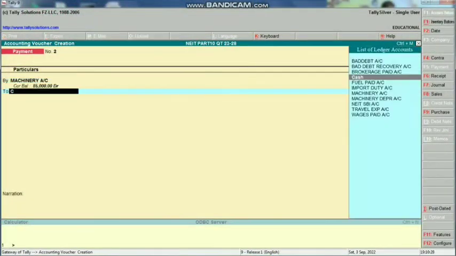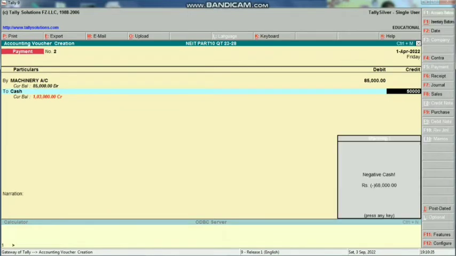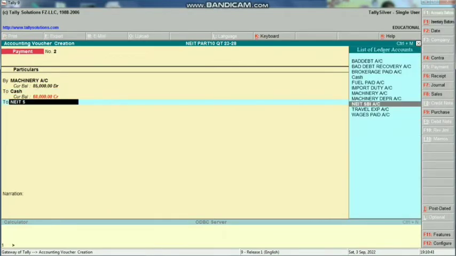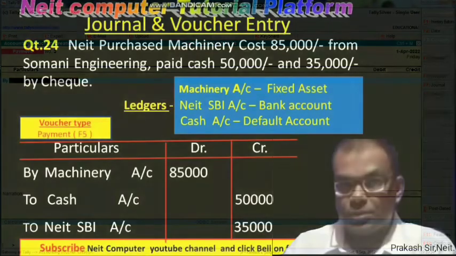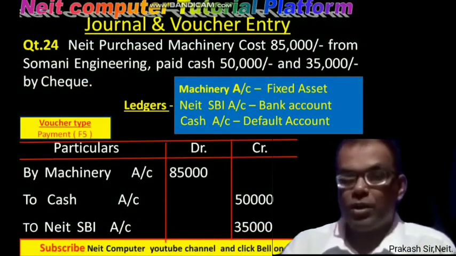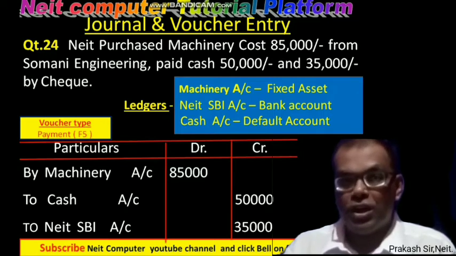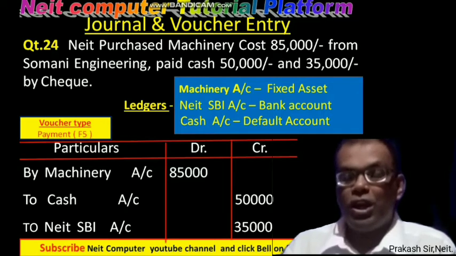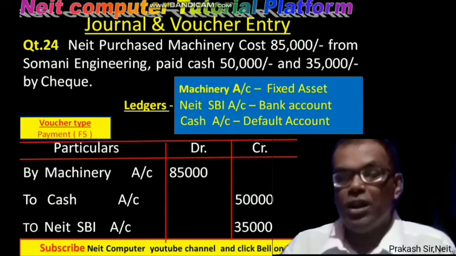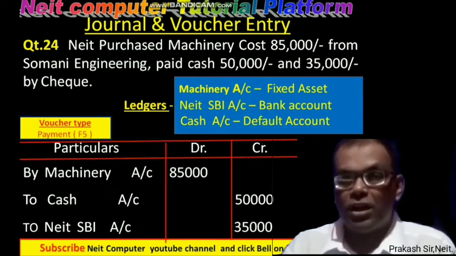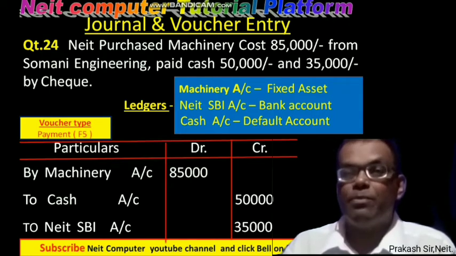Because machinery is the head of expenditure as per the real account. As per the example of a nominal account, machinery is the example of a nominal account, so that is why it is the expense head, and so the machinery account becomes a debit and the cash account becomes a credit. As per the rule of a real account, cash account becomes a credit because the golden rule is: what goes out. So that is why the cash account becomes a credit and the 35,000 will be credited from the Need SBI account because check payment is there.